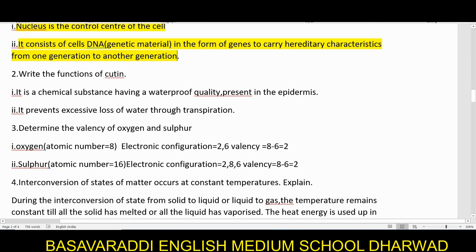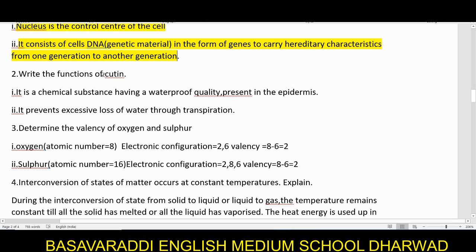Write the functions of cutin. In case of tissues, we have studied the permanent tissues, that is simple permanent tissues. In case of simple permanent tissue, we have the parenchyma, collenchyma, sclerenchyma. Some of these are being modified. Yes, so there we have something called cutin.